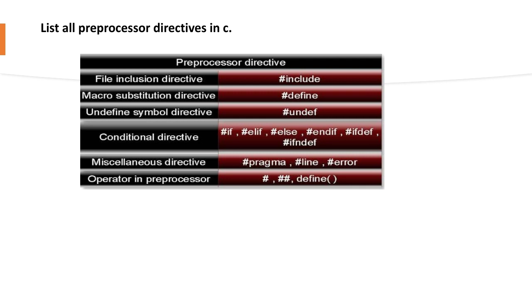We'll see these in detail in the upcoming videos. So these are all the preprocessor directives available in C.